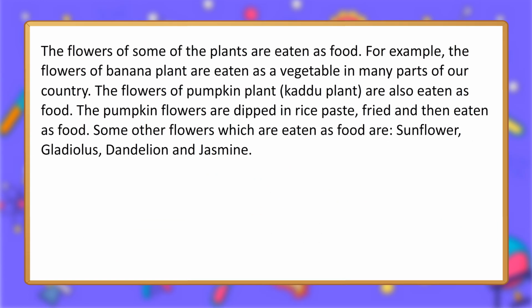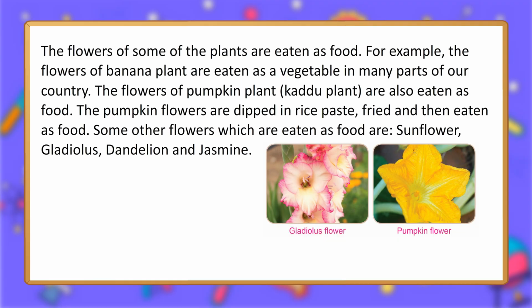Flowers as food. The flowers of some of the plants are eaten as food. For example, the flowers of banana plant are eaten as a vegetable in many parts of our country. The flowers of pumpkin plant, kaddu plant, are also eaten as food. The pumpkin flowers are dipped in rice paste, fried and then eaten as food. Some other flowers which are eaten as food are sunflower, gladiolus, dandelion, and jasmine.